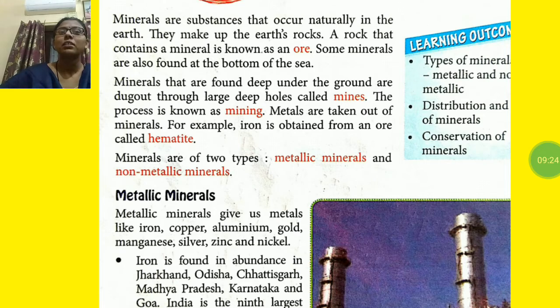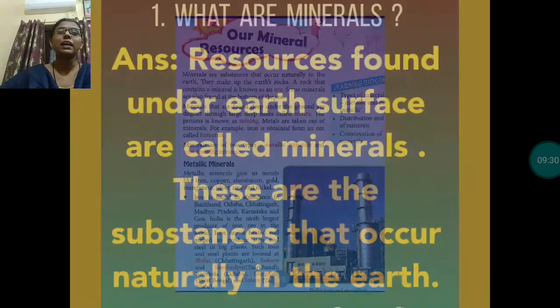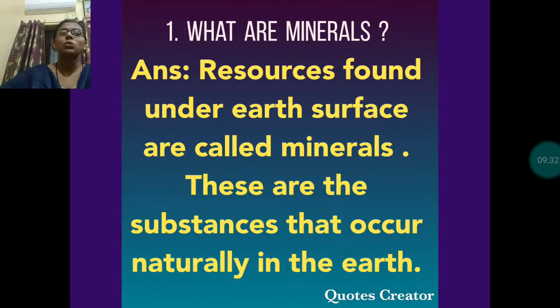So how will you write the answer? The resources found under the earth's surface are called minerals. These are the substances that occur naturally in the earth. This will be your answer.